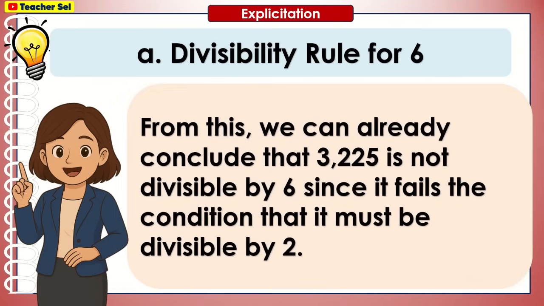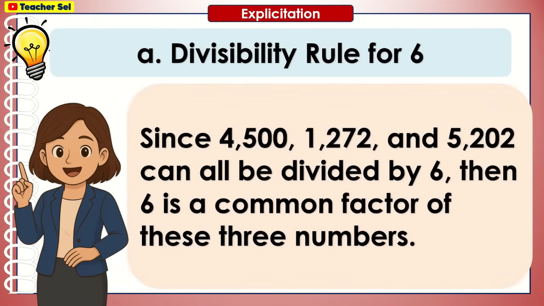From this, we can already conclude that 3,225 is not divisible by 6, since it fails the condition that it must be divisible by 2. Since 4,500, 1,272, and 5,202 can all be divided by 6, then 6 is a common factor of these three numbers.